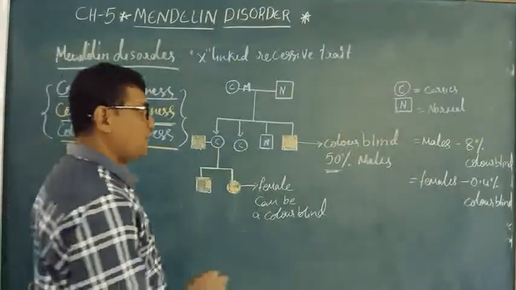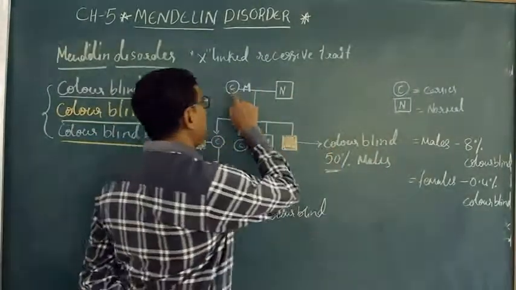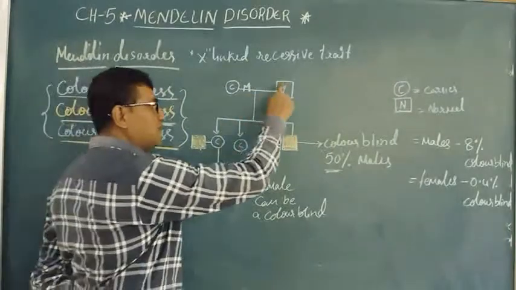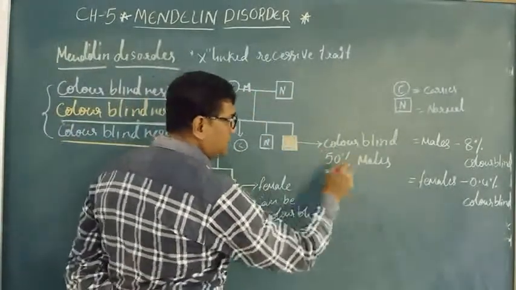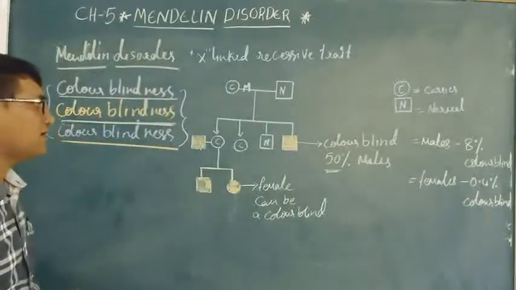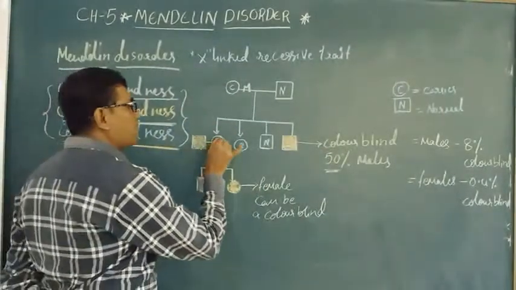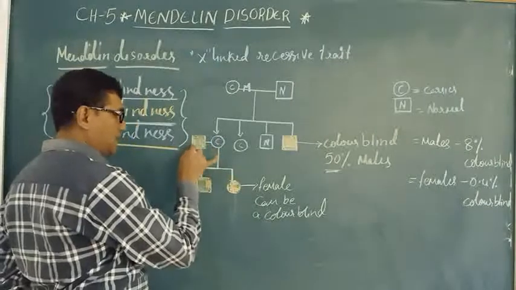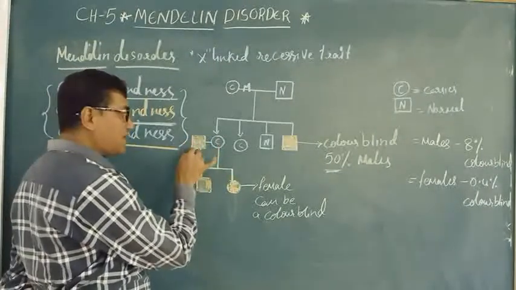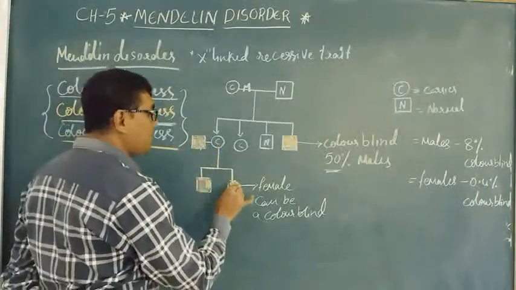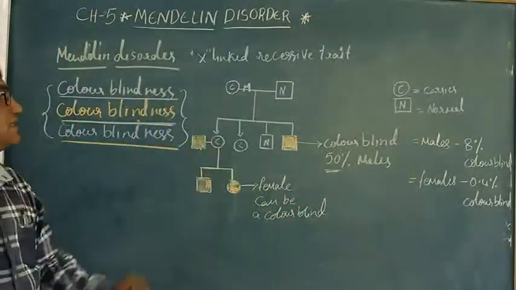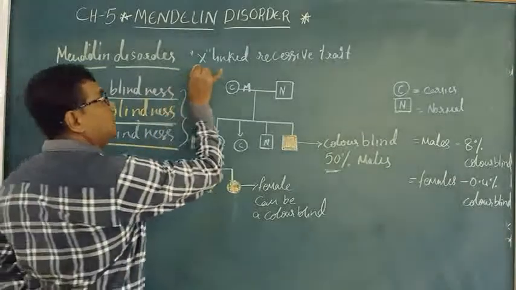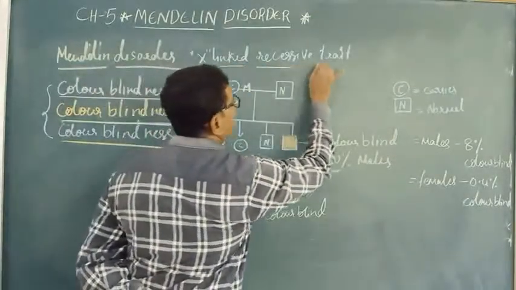So if mother is a carrier and father is normal, there is a chance of 50% of the males becoming colorblind, and if the mother is a carrier and married to a colorblind person, the female can also be colorblind, as it is a sex-linked recessive trait.